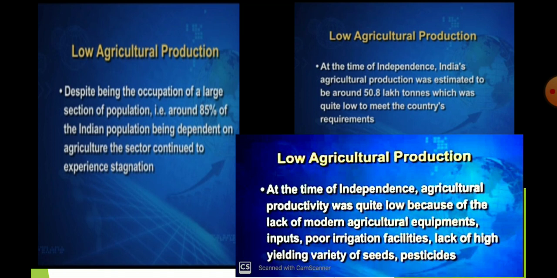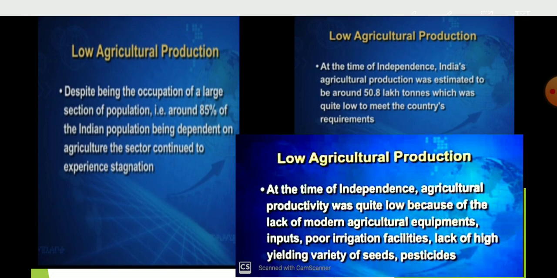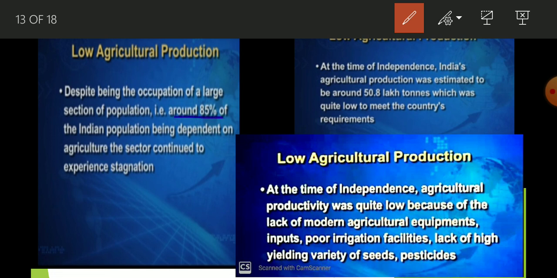Okay, student, here I have written many things, so you can make notes with the help of this. Here you can see, 85% people are engaged in production, but they are only able to produce 50.8 lakh ton agricultural production, and that is quite low to meet the country's requirement. And why are we having low production and low productivity? Because of lack of modern agricultural equipment, inputs, poor irrigation facility, lack of high yielding variety seed, pesticide.